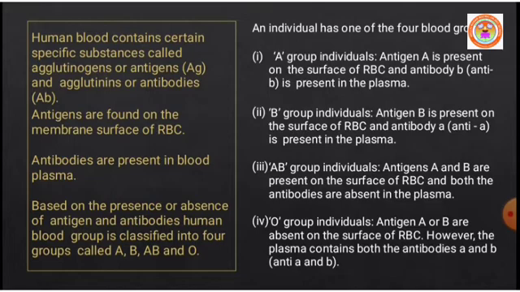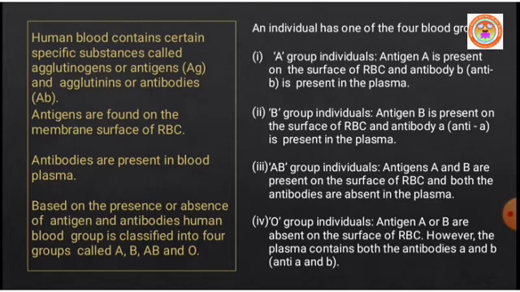Based on the presence or absence of antigens and antibodies, human blood is classified into 4 groups called A, B, AB blood group and O blood group.